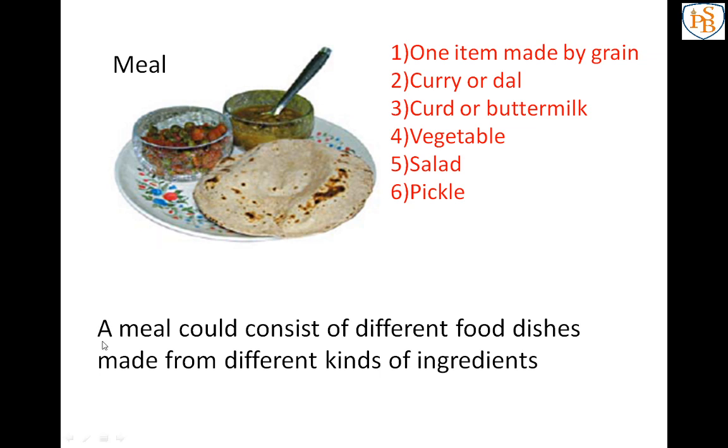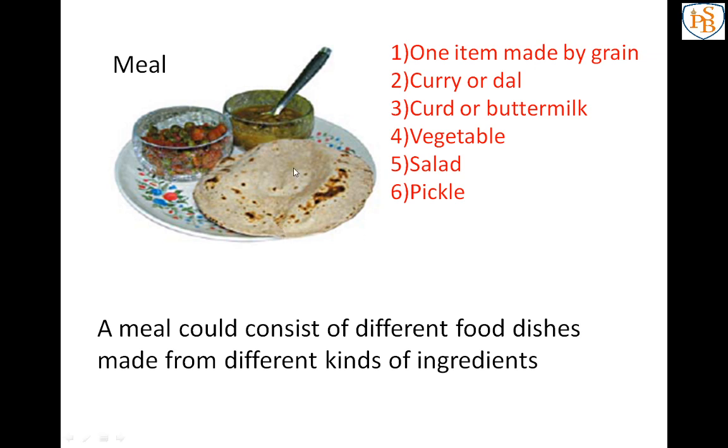So here the definition is there: a meal could consist of different food dishes made from different kinds of ingredients, correct? We are taking ingredients from which sources? Main sources of food, correct? The plant and the animals are the sources of food. Most of the ingredients we get from the plant, so plant is the main source, but still animals are also giving us some products, so we consider both plants and animals as sources of food.